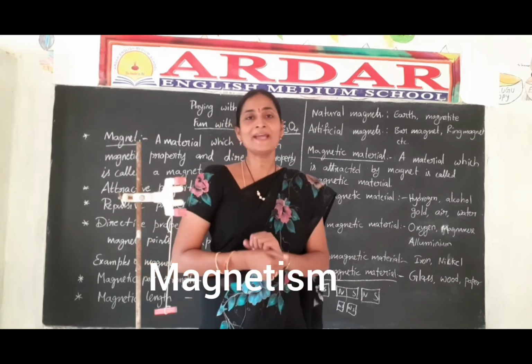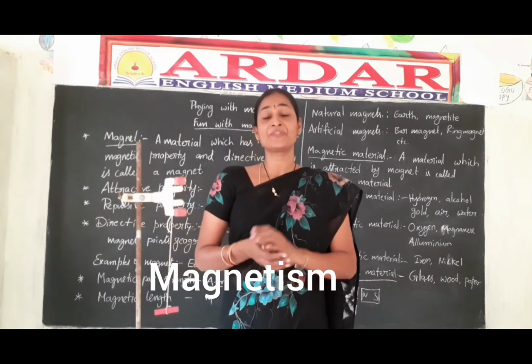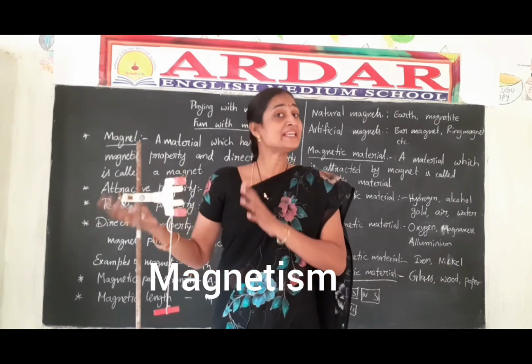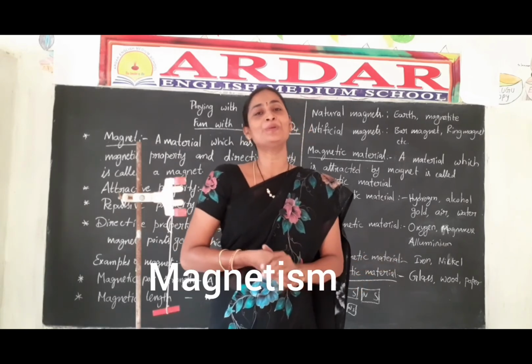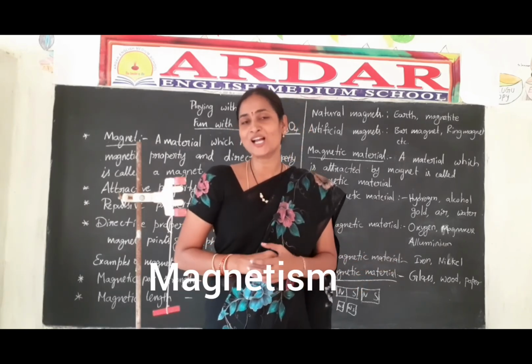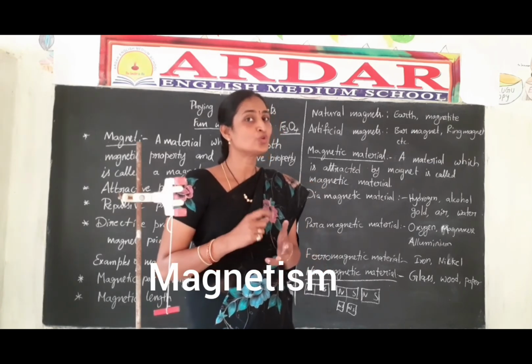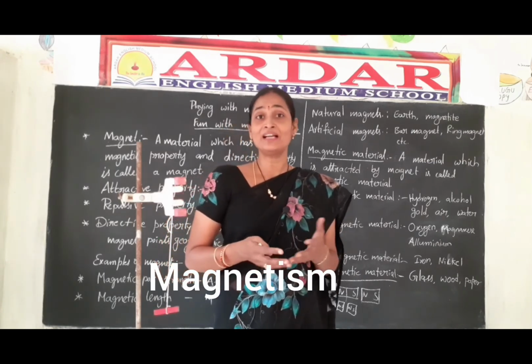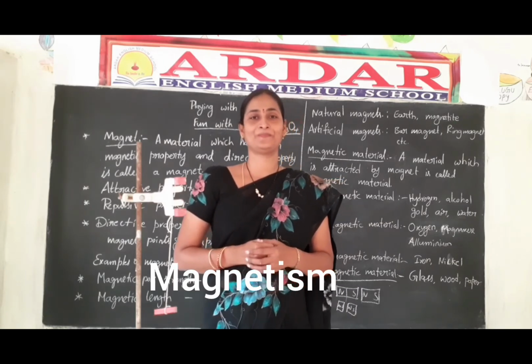Non-magnetic materials are the materials which are neither attracted by the magnet nor can be converted into magnetic materials. For example, glass, wood, paper are non-magnetic materials.